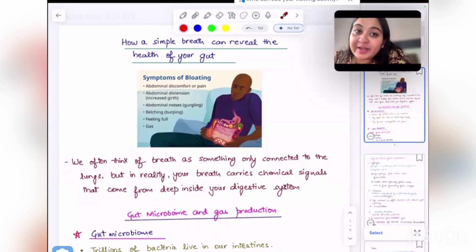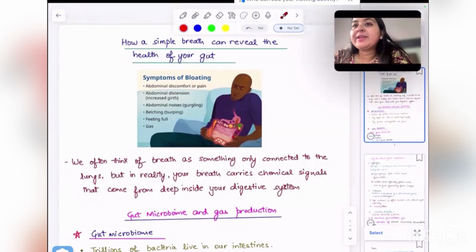Now, why does fermentation happen in the gut? Because the large intestine has very low oxygen levels, which is perfect for anaerobic bacteria, and diverse microbial populations capable of breaking down complex carbohydrates humans cannot digest. Human enzymes cannot digest certain plant fibers, so microbes take over for that.